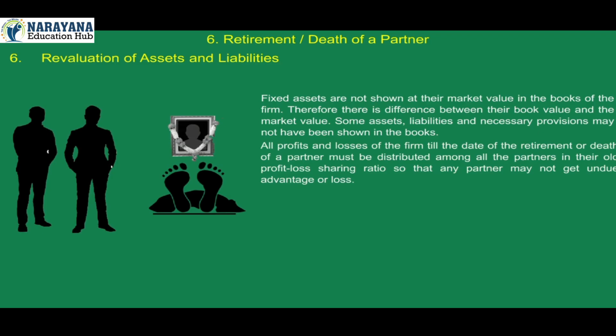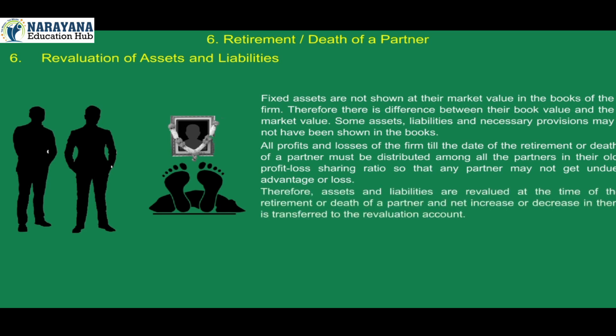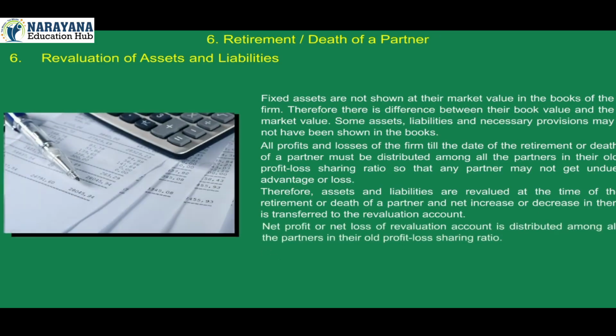All profits and losses of the firm till the date of the retirement or death of a partner must be distributed among all the partners in their old profit-loss sharing ratio so that any partner may not get undue advantage or loss. Therefore, assets and liabilities are revalued at the time of the retirement or death of a partner, and net increase or decrease in them is transferred to the revaluation account. Net profit or net loss of revaluation account is distributed among all the partners in their old profit-loss sharing ratio.